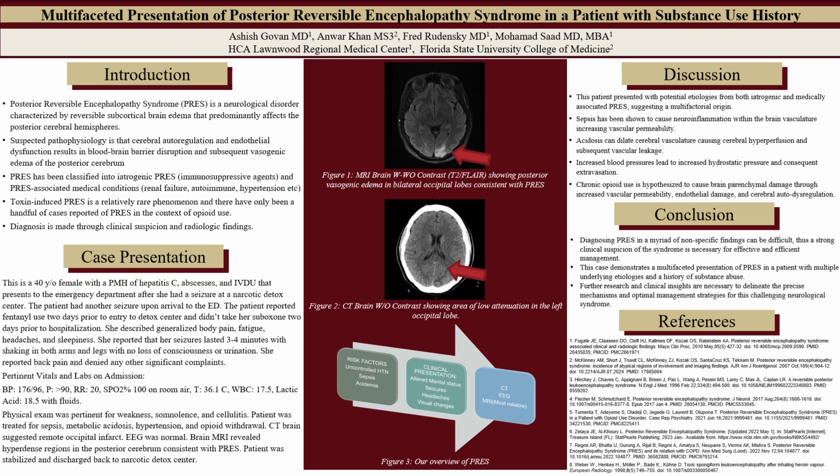Moving on to the discussion, the case introduces complexity, hinting at potential causes from both iatrogenic and medically associated PRES, suggesting a multifactorial origin. Sepsis, a known trigger for neuroinflammation, heightens vascular permeability. Acidosis induces cerebral hyperperfusion and vascular leakage. Elevated blood pressures contribute to increased hydrostatic pressure and extravasation. Notably, chronic opioid use may damage brain parenchyma through increased vascular permeability, endothelial damage, and cerebral dysregulation.